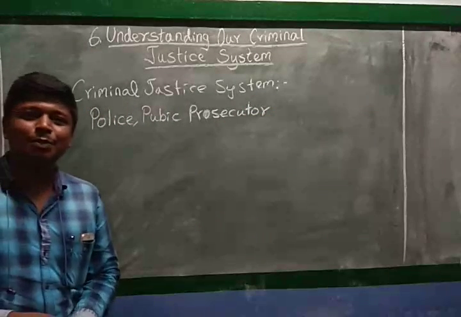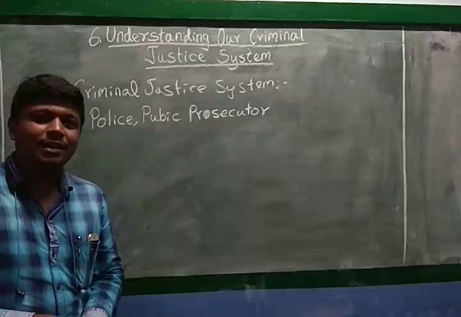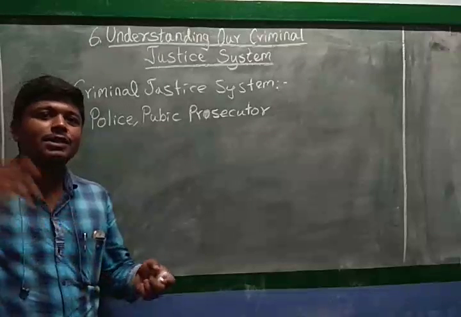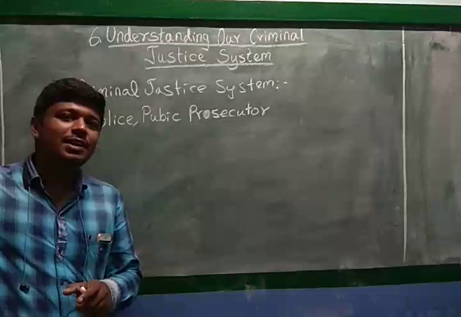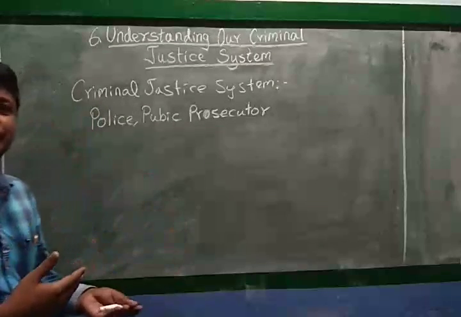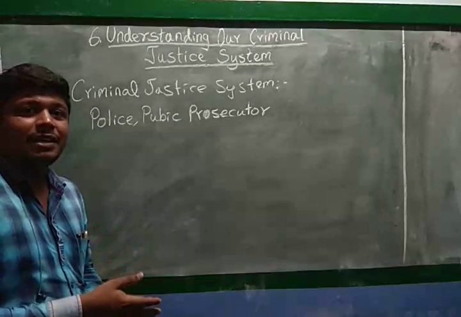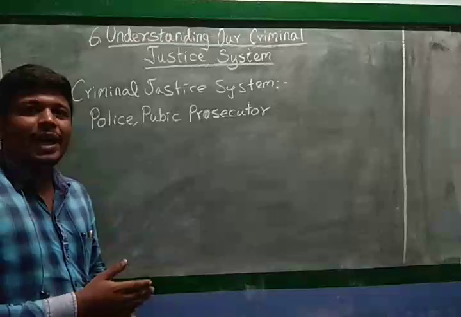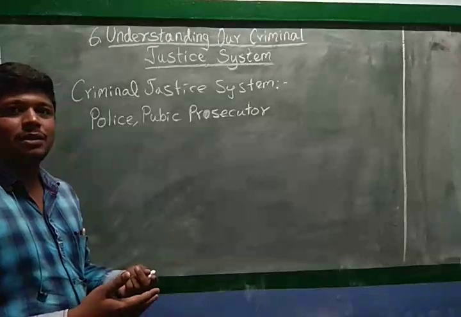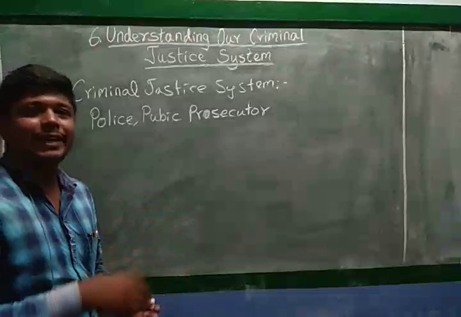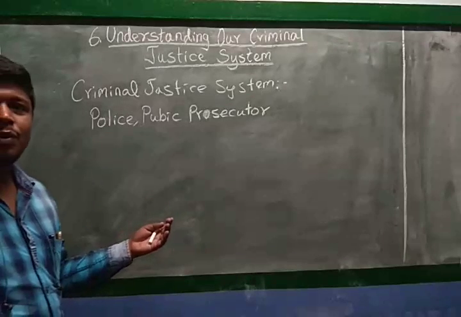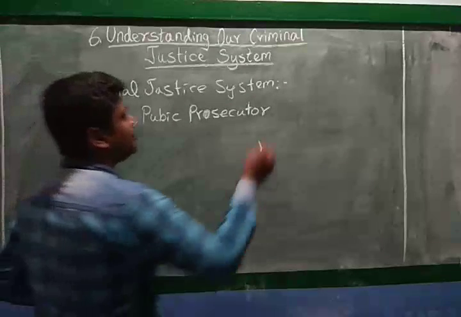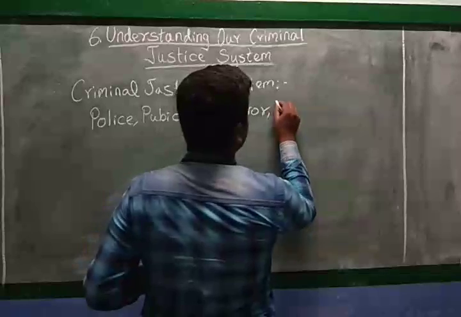A public prosecutor is a government lawyer, and from the side of the state, they will be representing in the court, and they will be investigating the case through the evidences and also the proofs.